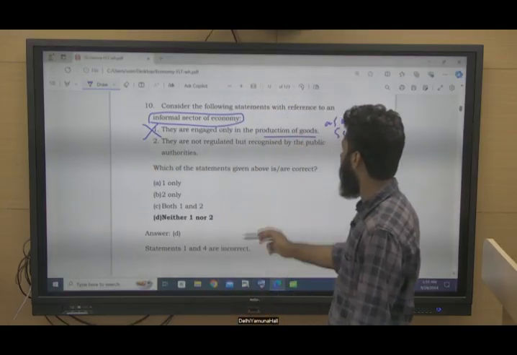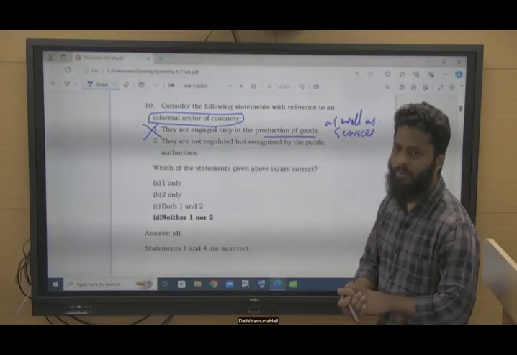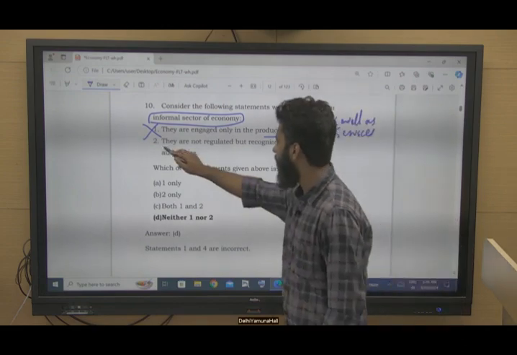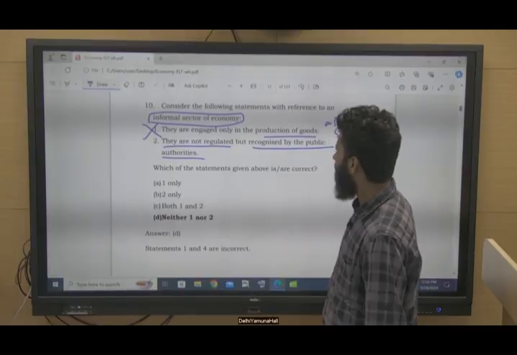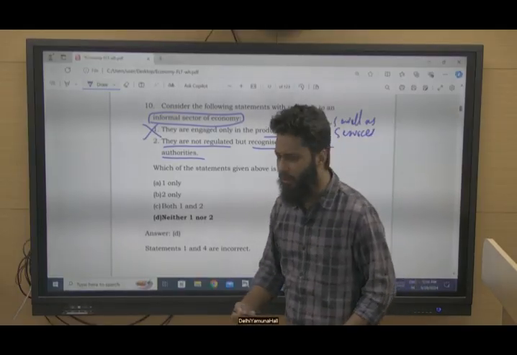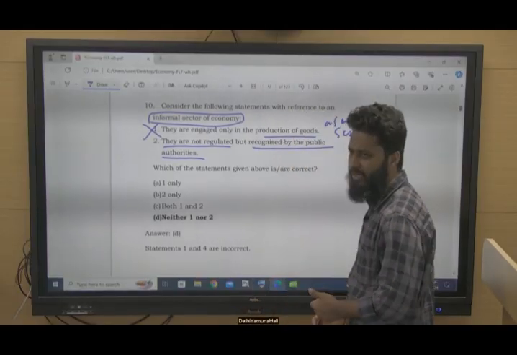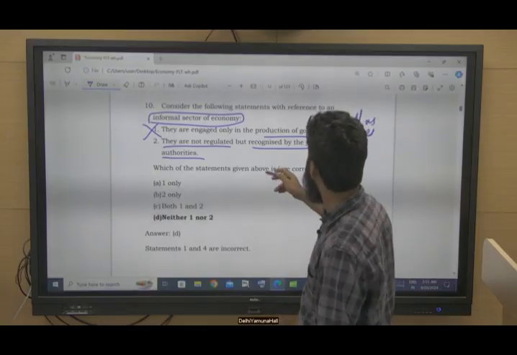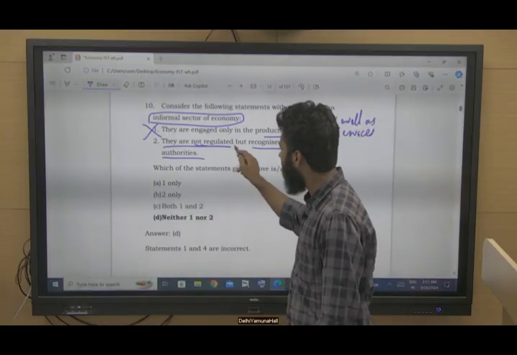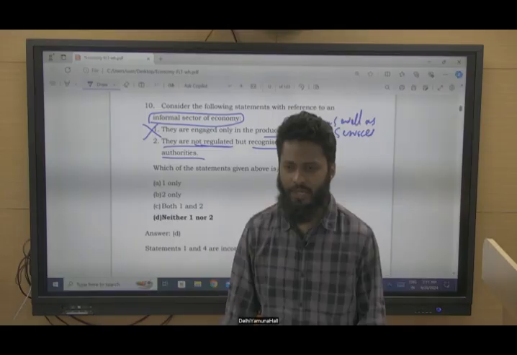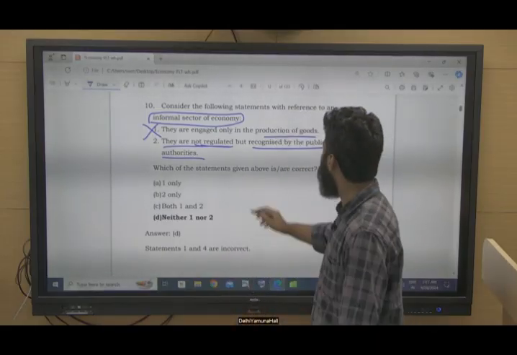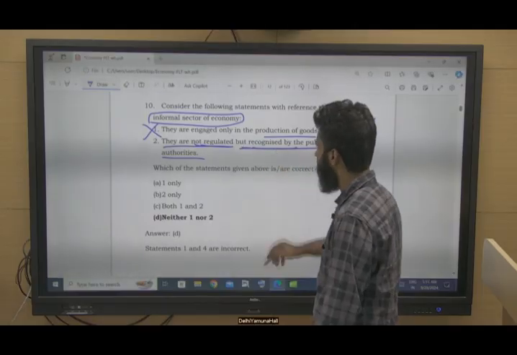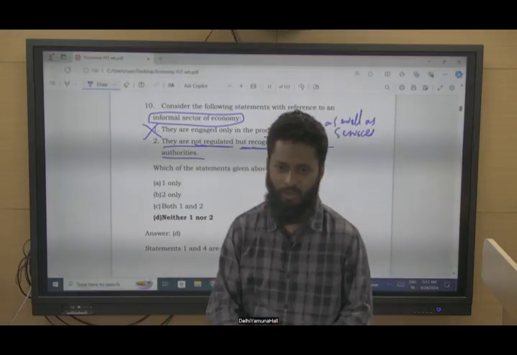They are not regulated but recognized by public authorities. Now this statement is not true because of many reasons. Some informal sectors of the economy are sometimes regulated by different government orders, local government orders, etc. And sometimes they are not recognized by public authority also.